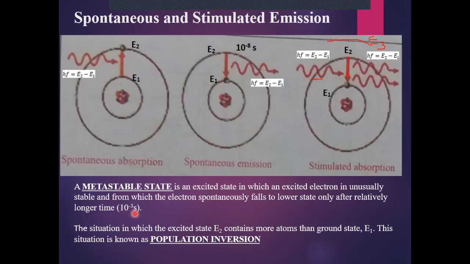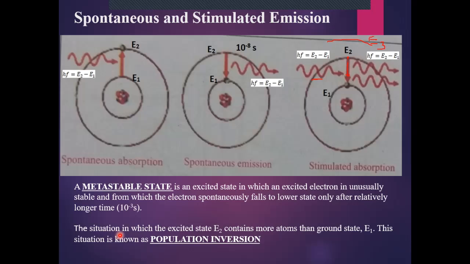So it means that if the electron is in the metastable state, then it is difficult for it to come out of the excited state because it has to stay there for a longer period. Similarly, it is difficult for an electron to jump into the excited metastable state directly.